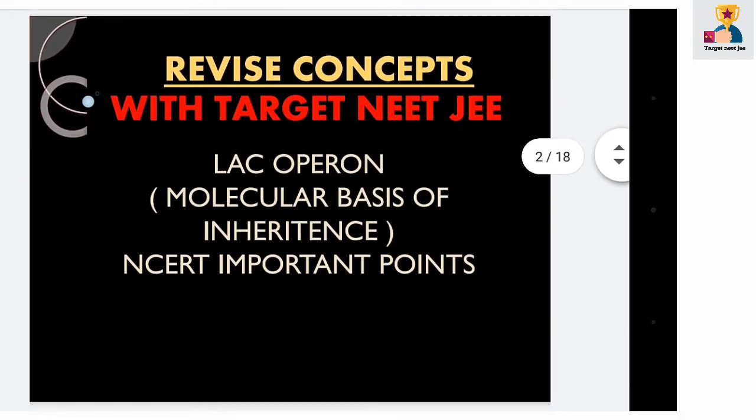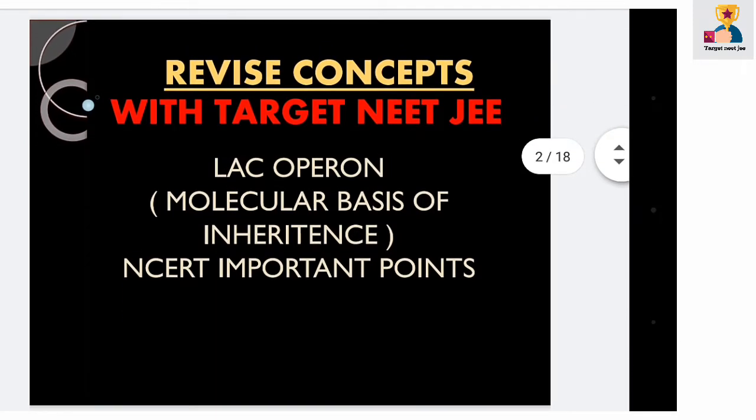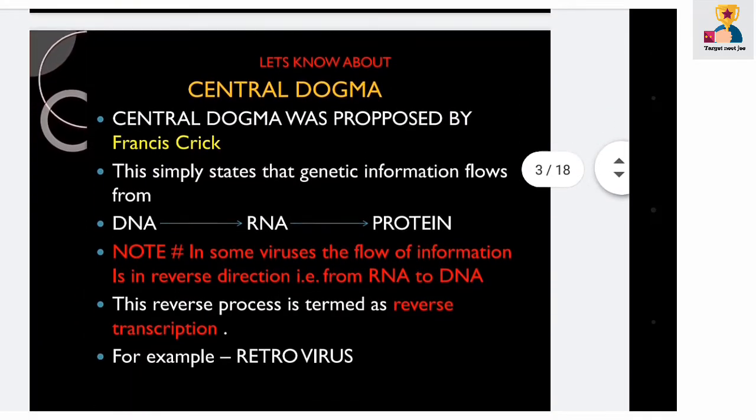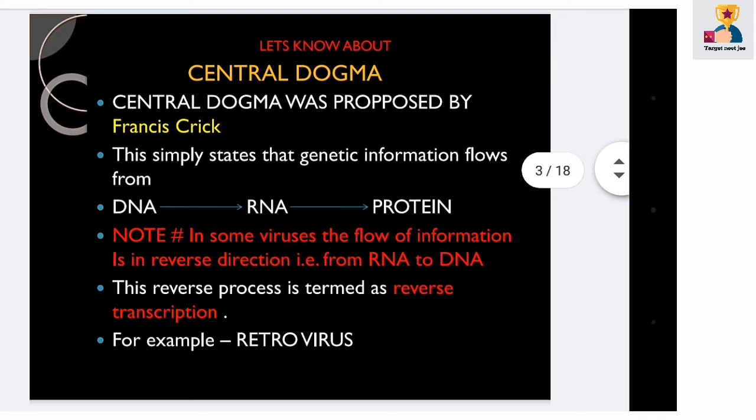Today we are here to discuss the most important topic from the chapter Molecular Basis of Inheritance, that is the lac operon. Before studying the lac operon, you must be familiar with the concept of the central dogma. The central dogma was proposed by Francis Crick. It simply states that genetic information flows from DNA to RNA and from RNA to protein.